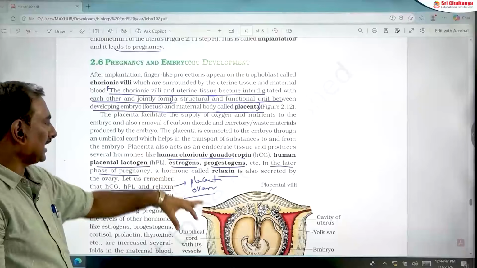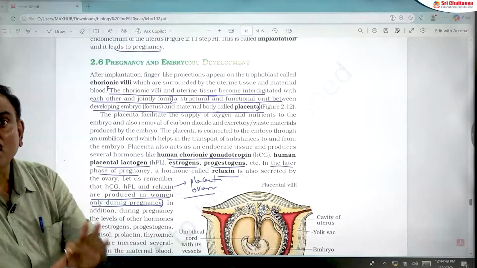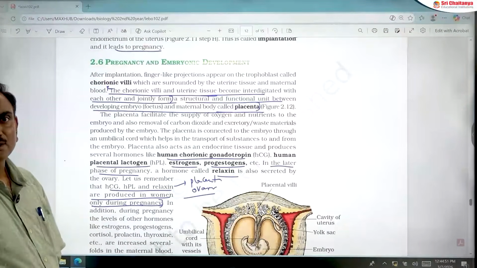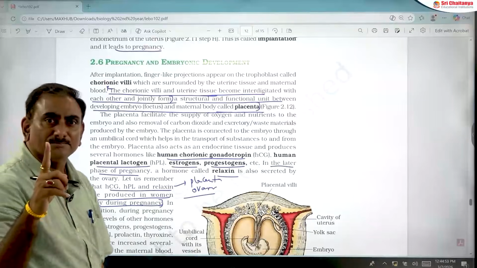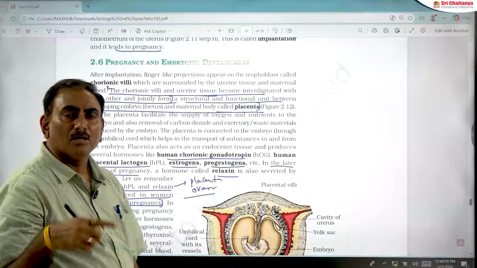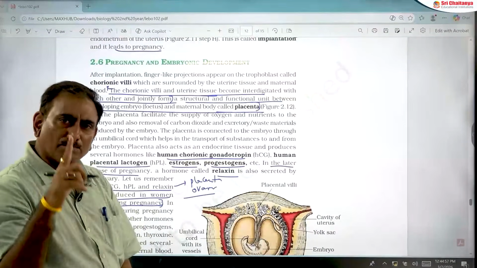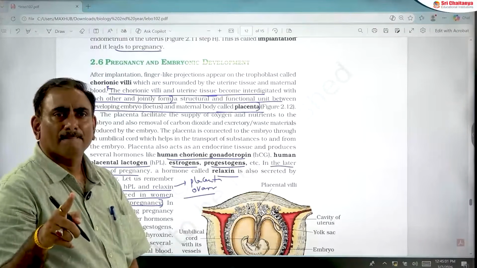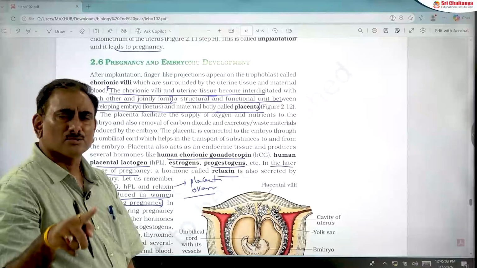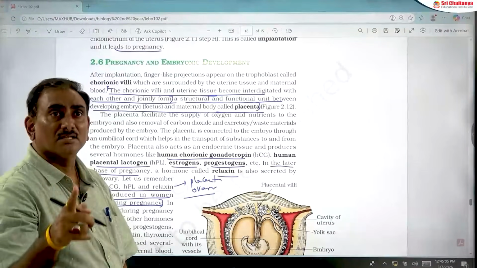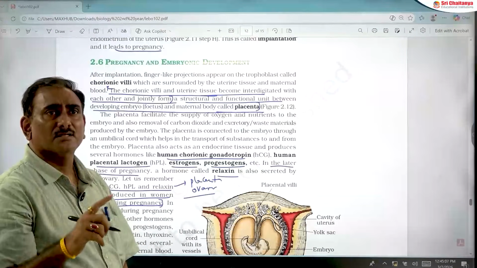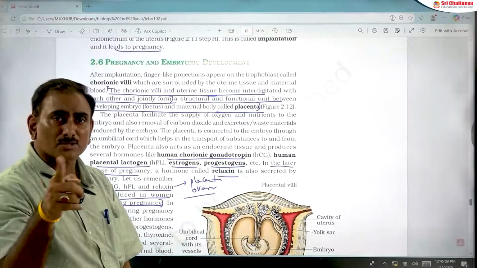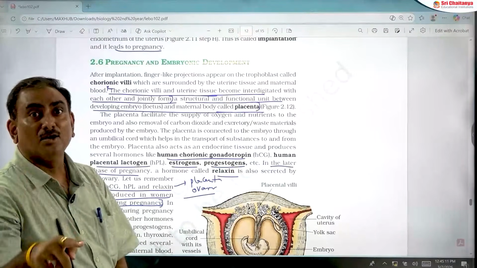HCG, HPL, relaxin, all these are peptide or protein hormones. If the corpus luteum is given as the source of relaxin, that is also correct. Relaxin produced by the ovary, placenta, or corpus luteum is correct.